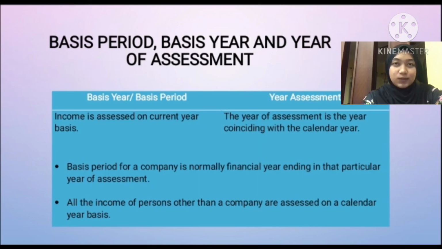Next, what is basis period, basis year, and year of assessment? Basis year or basis period is the income that is assessed on a current year basis. Meanwhile, the year of assessment is the year coinciding with the calendar year. The basis period for a company is normally the financial year ending in that particular year of assessment. All income of persons other than a company is assessed on a calendar year basis.